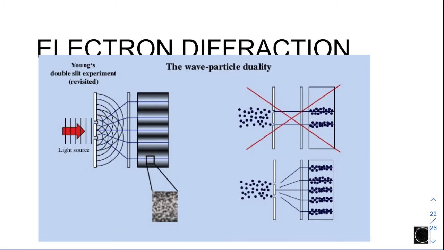The image on the screen is like this, but now we are using electrons. Since electron is a particle, we would expect only two openings, therefore two images on the screen.